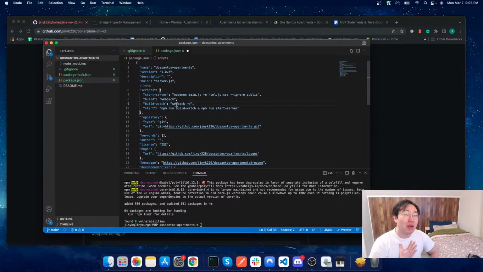Now I'm resolving JS and JSX files. JSX files are very React specific. It can be used in things like React Native and other things as well.